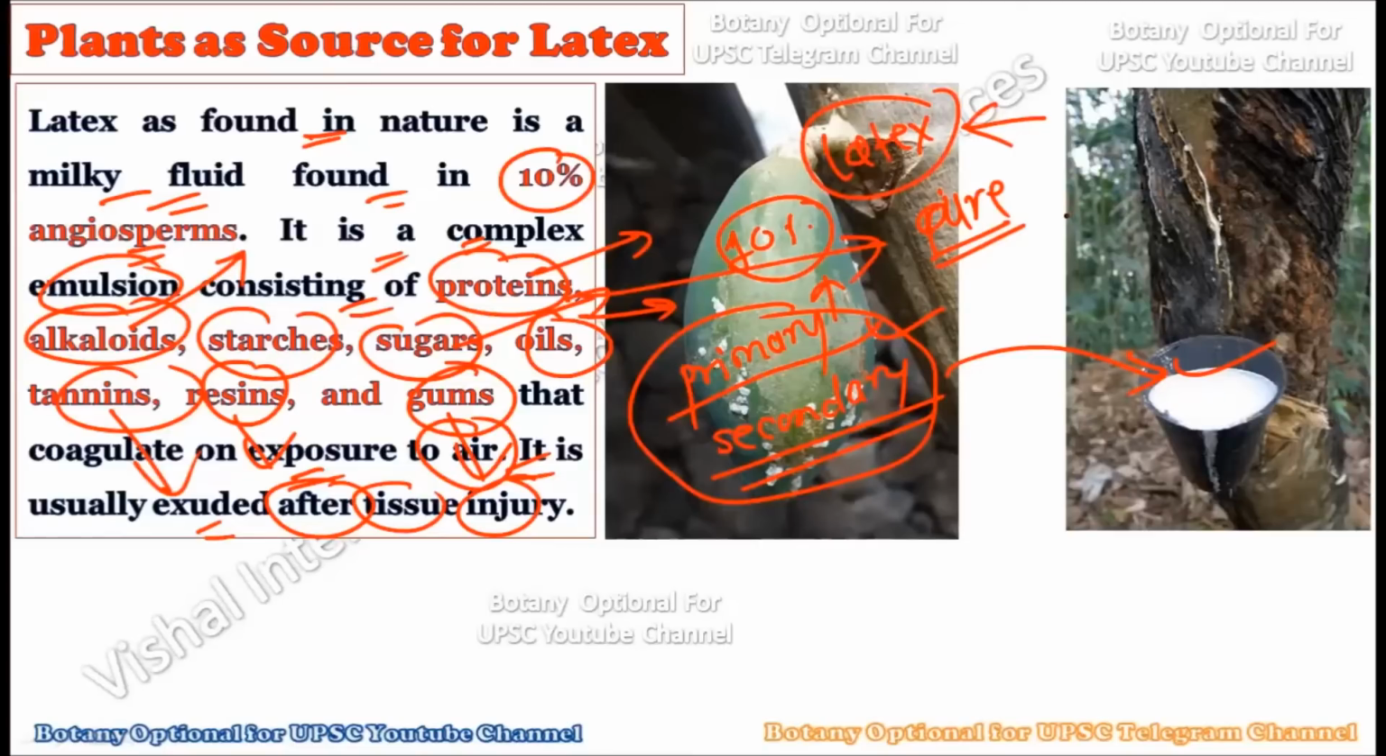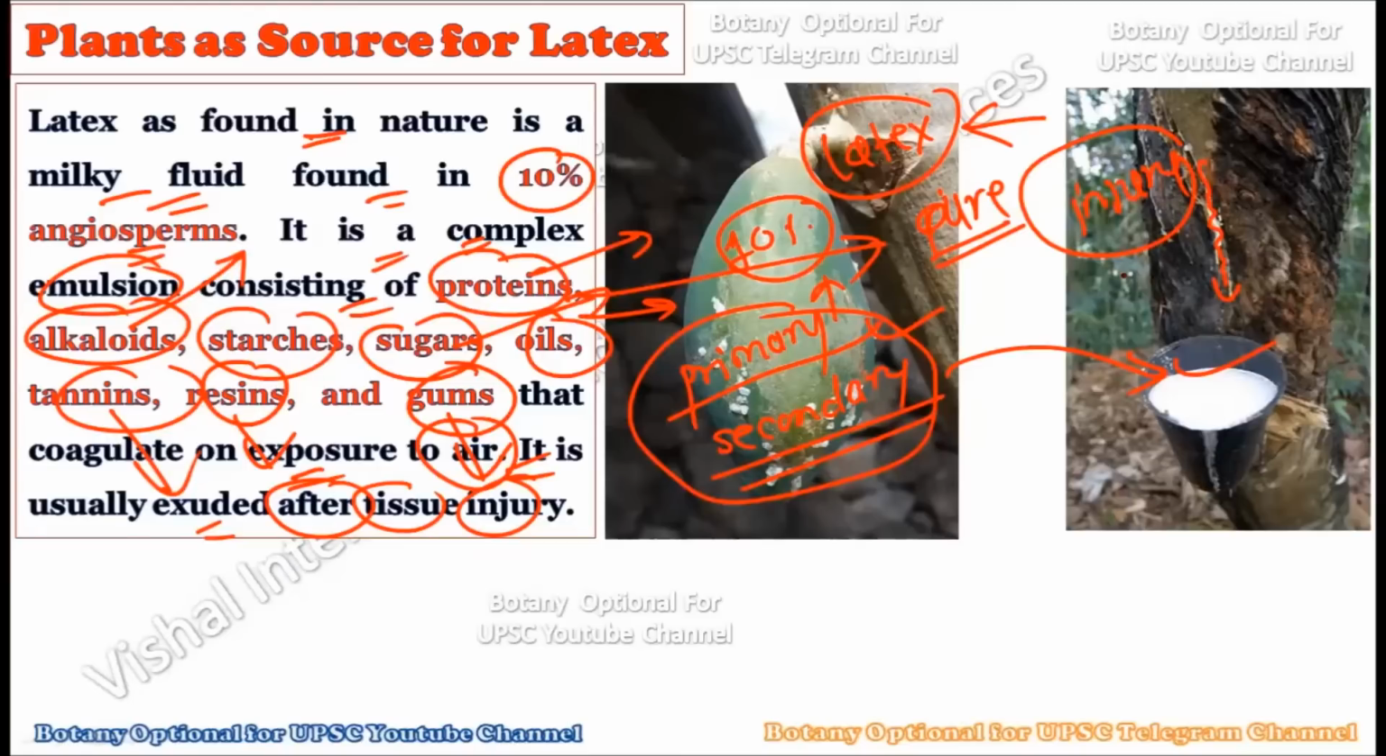Okay, just like our blood clotting, when there is an injury to the plant, the latex comes out of the plant, and upon coming in contact with the air, it automatically coagulates. Once coagulated, it helps in filling that cut area in the plant. Whatever cut has occurred in the plant is healed by this coagulation. So when the plant is injured, the plant starts to secrete latex. Ten percent of the flowering plants show this presence of latex. And upon cutting, this latex is exuded from the plant body.